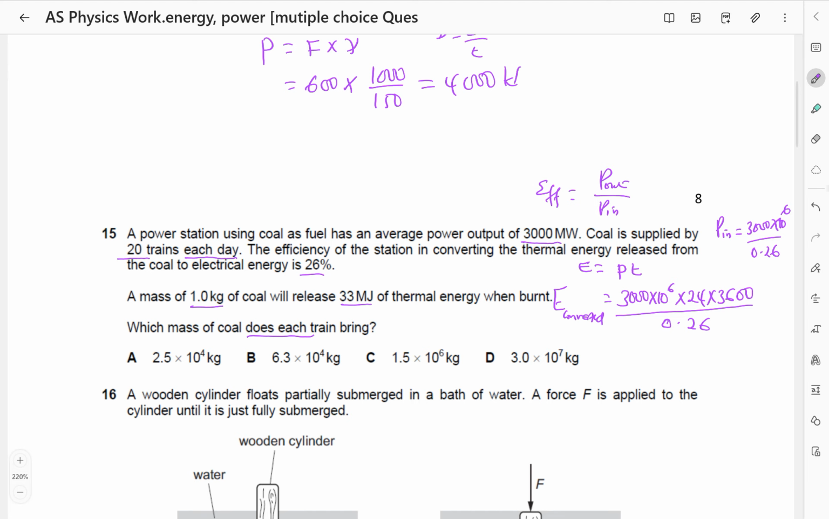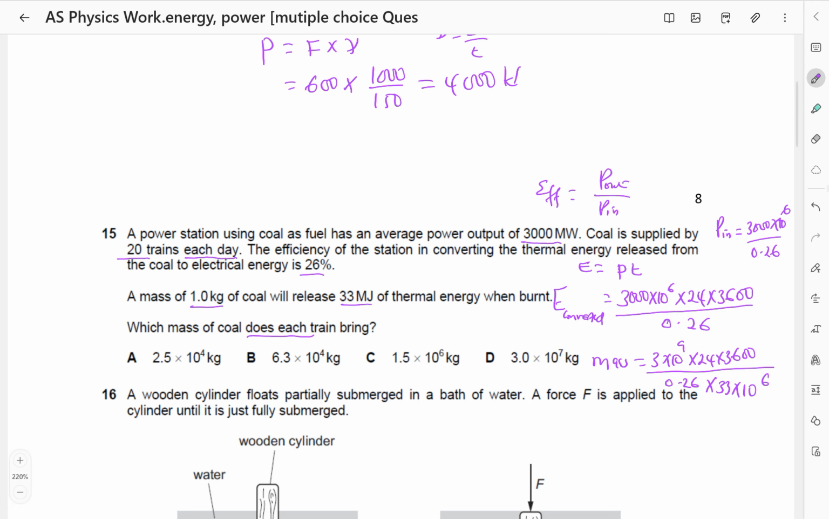But remember, for every 1 kilogram, it releases 33 megajoules. So let's see the mass here. So mass is now going to be this energy divided by the energy for 1 kilogram. So that is going to be 3 times 10 power 9 times 24 times 3600 divided by 0.26. Then we divide by the energy for 1 kilogram, so divide by 33 times 10 power 6.